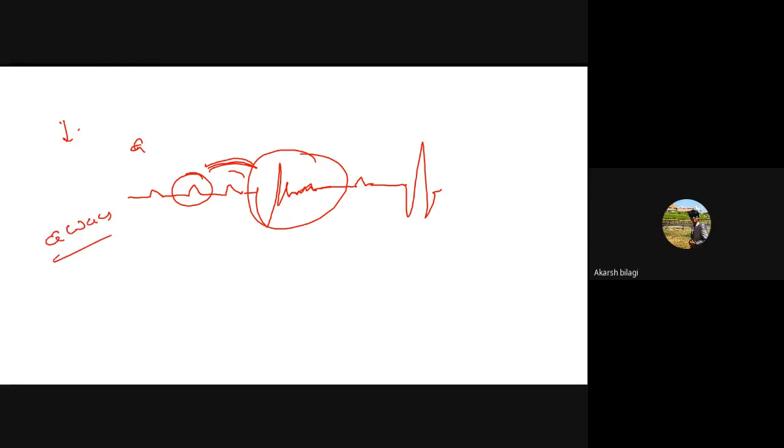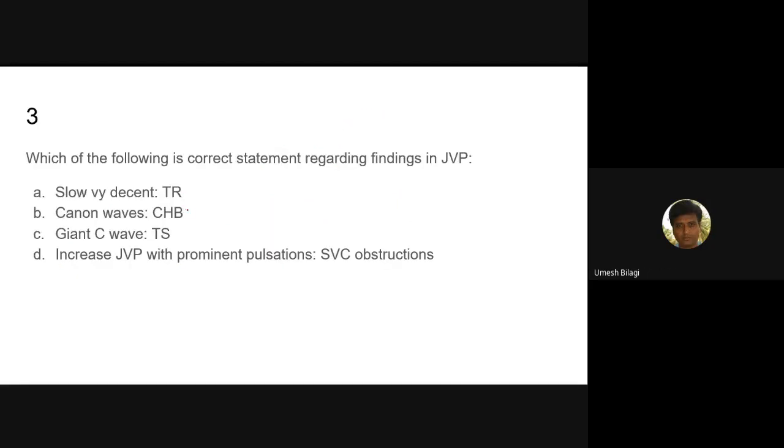A wave is right atrial contraction, atrial systole. Atrial systole is the cause of A wave in JVP. If this atria is contracting against the closed tricuspid valve, you can expect a big cannon wave manifesting in JVP. That is the reason you get cannon A waves in CHB. Here A waves is not mentioned; it is actually cannon A waves. Which of the following is correct, is asking. So this appears second. Okay. Then giant C waves in TS.